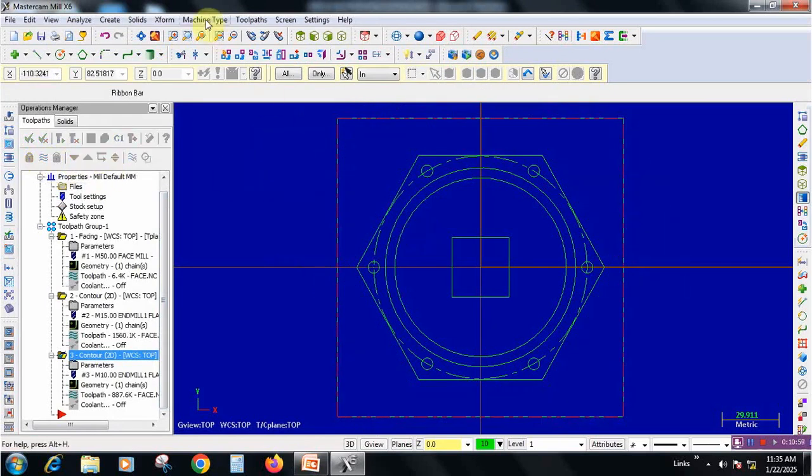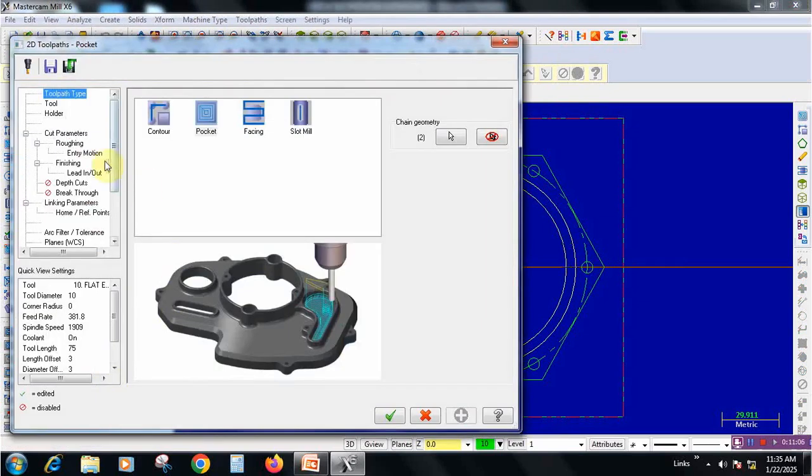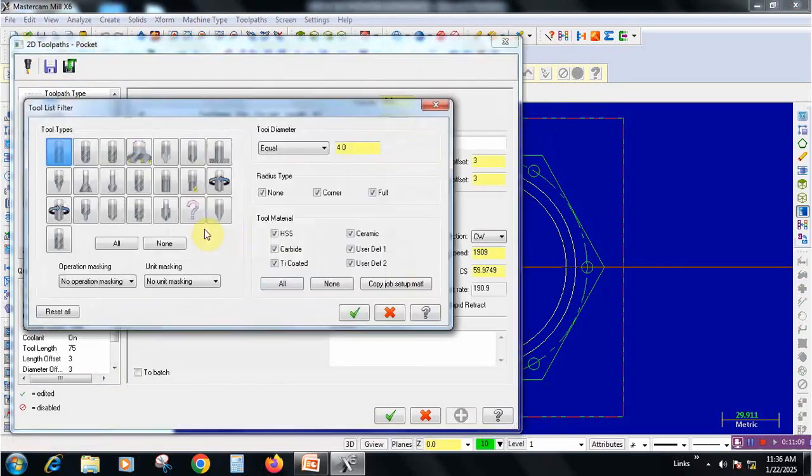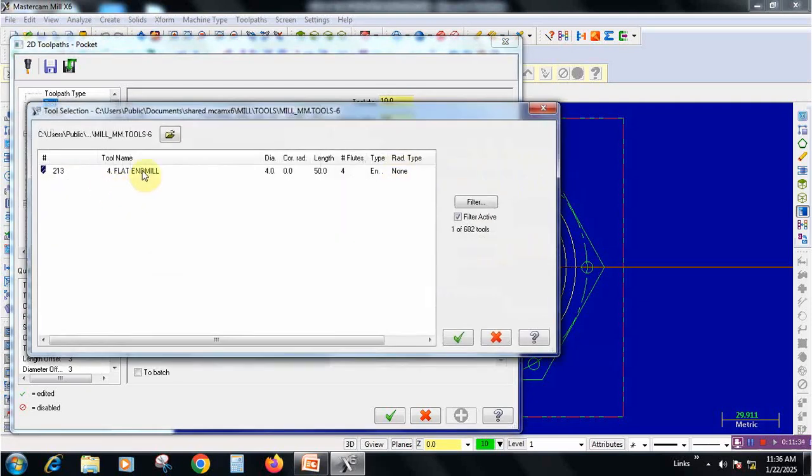Next one will be the pocketing option. Now we need to select 2 circles and give it OK. Go to tool selection. Now we can go with the 4 mm end mill cutter. This is 90 mm diameter, this is 100 mm diameter, so the gap is such that a 4 mm cutter will be going inside freely. So better to select a 4 mm and go to library, select the tool.